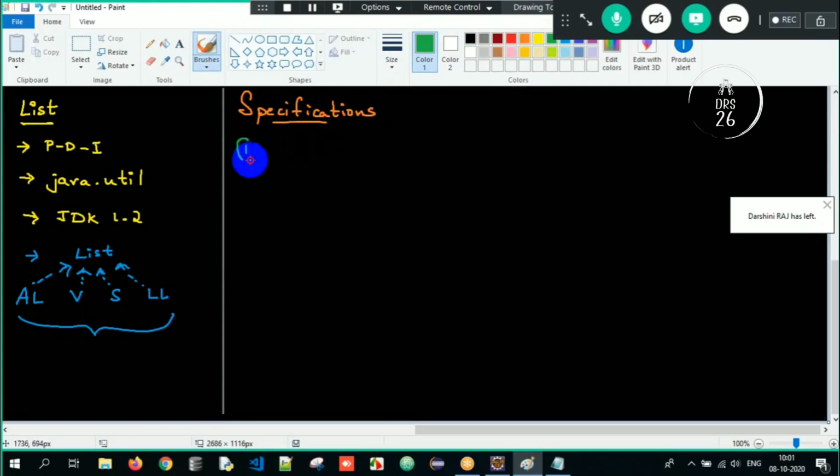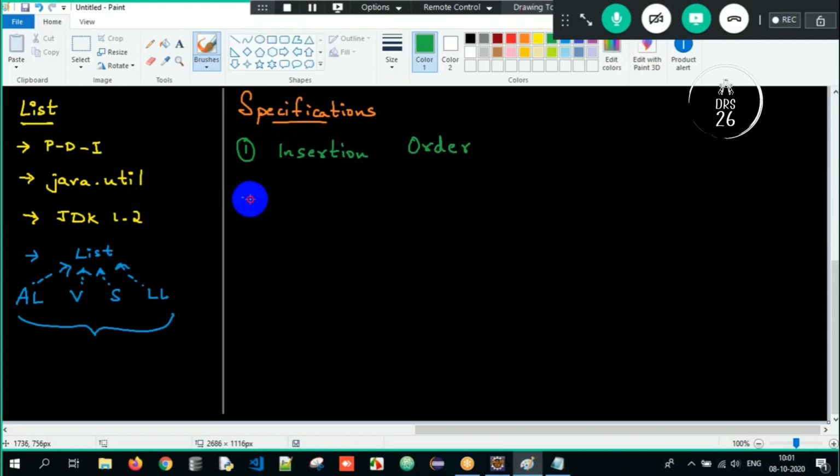The first specification is that List will always maintain insertion order. In whichever order I enter the objects, the same order will be retained. Second, it will allow duplicates. Duplicates are allowed inside a List. We can insert any number of duplicate values.